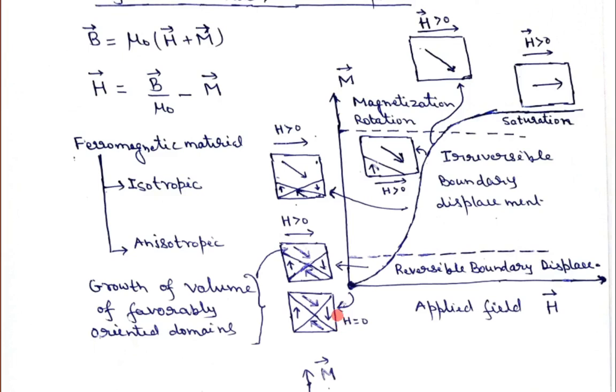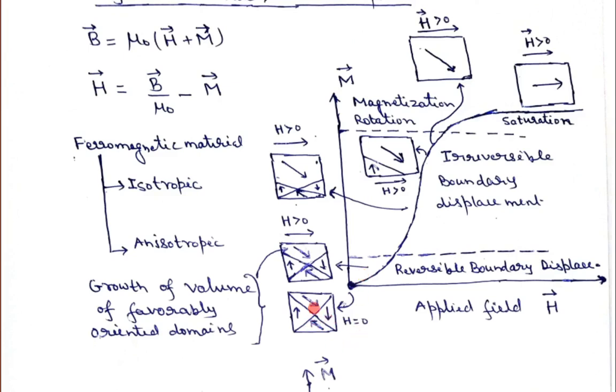But when you apply an external magnetic field, what will happen? The volume of the favorably oriented domains will grow.